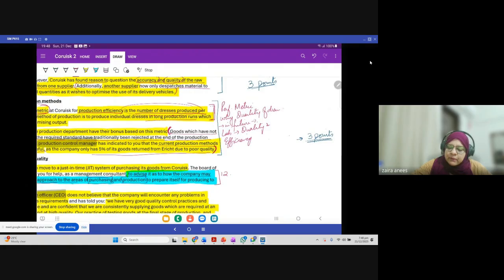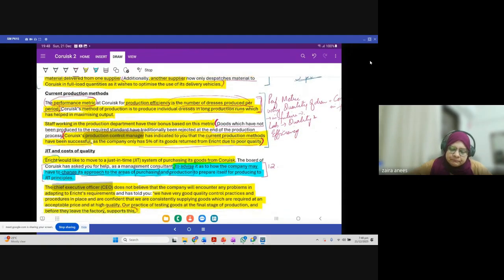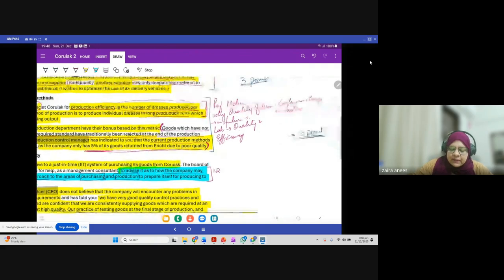Because it focuses on the quantity of dresses, plus there is a continuous change in fashion. So now in JIT, labor needs to focus on quality and efficiency both, right, in order to have a good output. The second thing which they need to change, as you said before, is the rejection part. The production control manager has indicated that the current production method is a problem because 5% of goods are returned from RH, right?